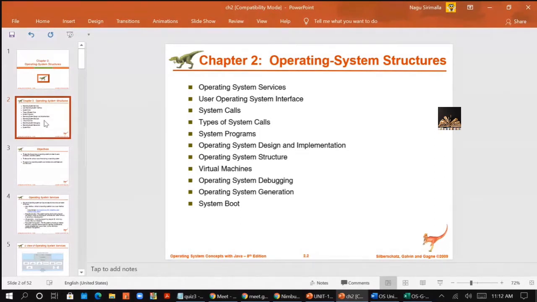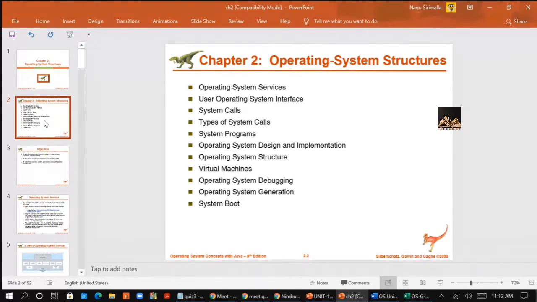When you see the system components, we have seen users, operating system, user programs and system programs, so we will see what the different system programs are here. Virtual machines we already discussed. The OS structure part we will try to complete in the next class.